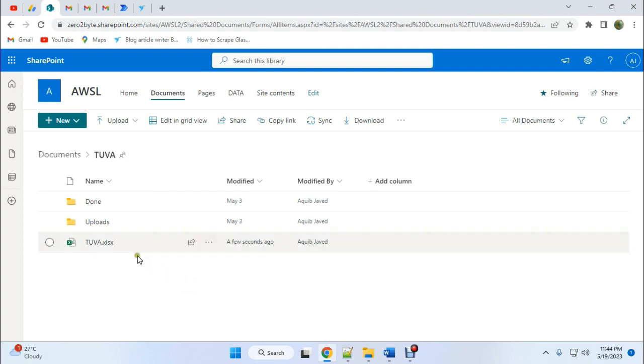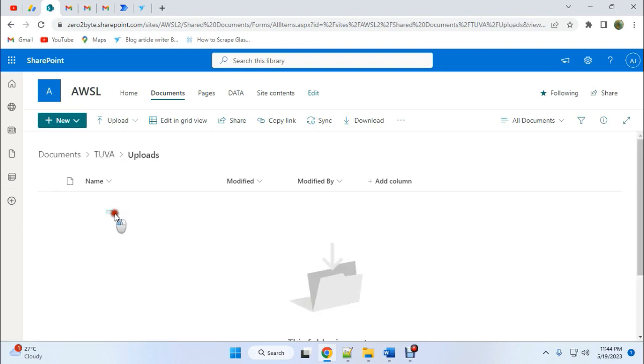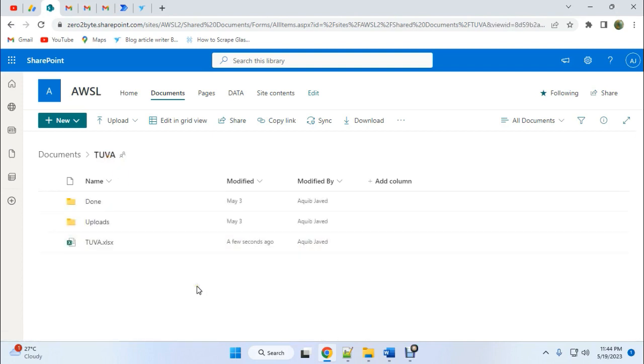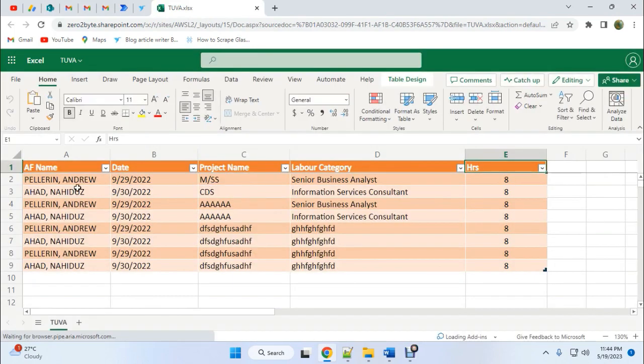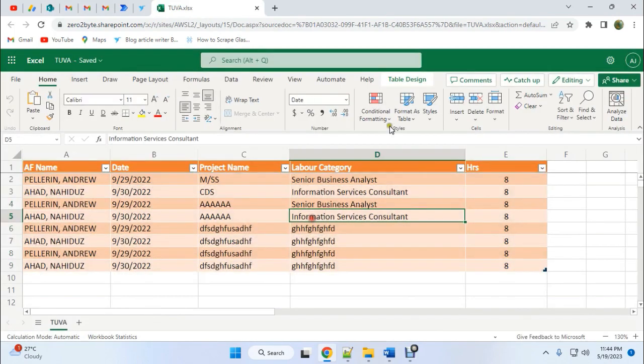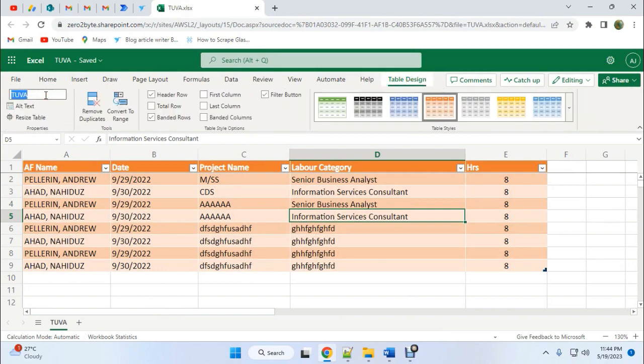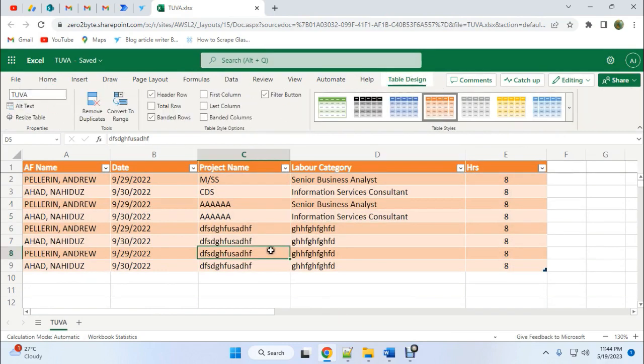Here I created two folders, one is done, another is upload. Someone should upload new files here, then the flow should run automatically, create tables, and merge the new files and old files. This is our master template, and this template name is tuba, but we can rename it anything we want.